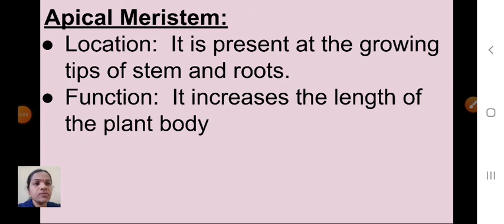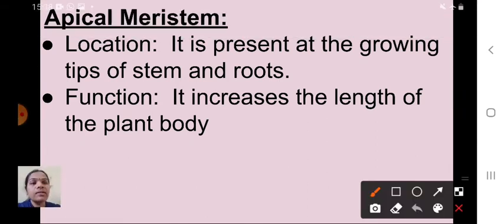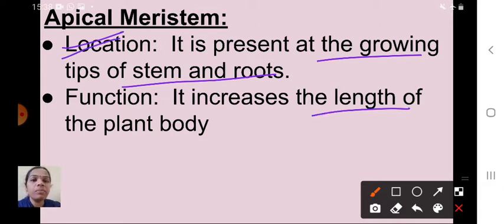Children, see here, the first one is apical meristem. Where is it located? It is present at the growing tip of a stem and roots. Just imagine, children, apical meristem is located at the growing tips of stem and roots. Apical means the tip region. Function: it increases the length of the plant body.